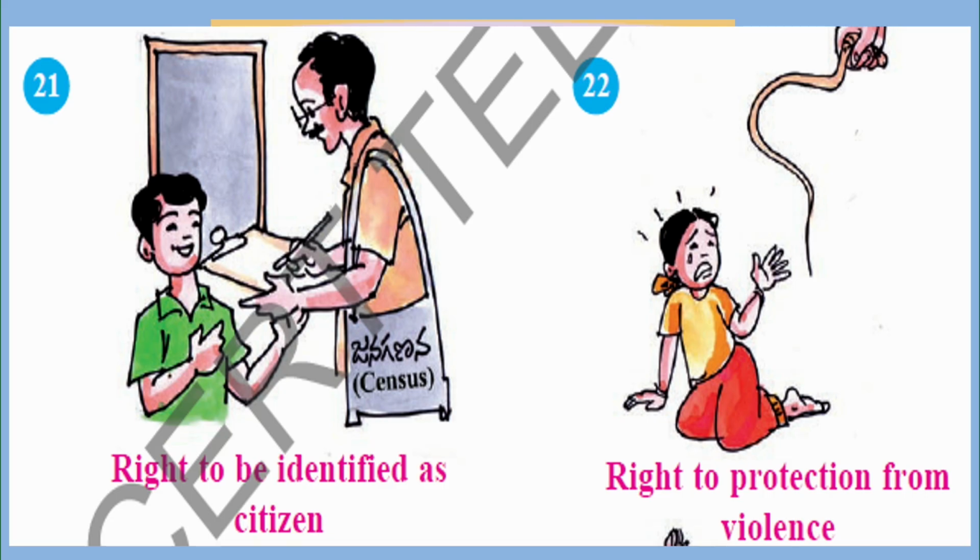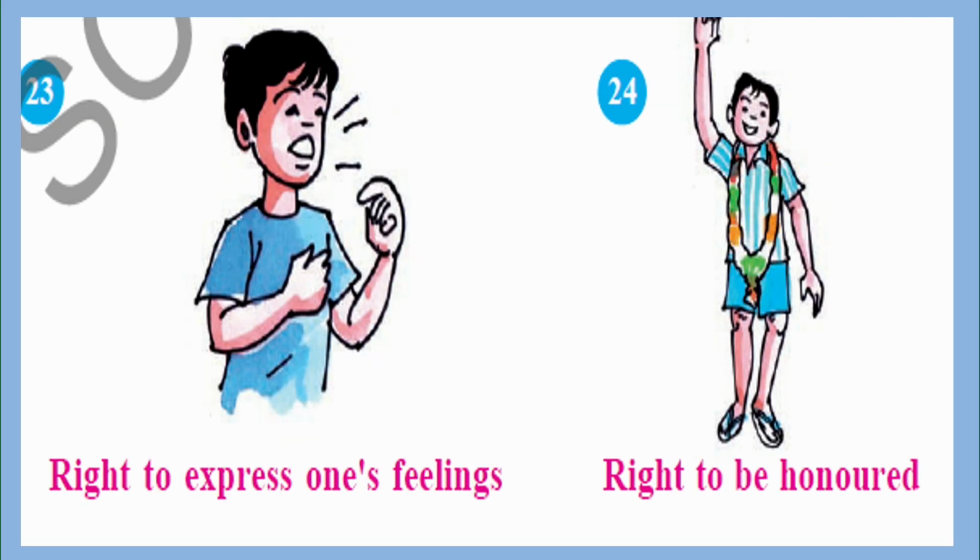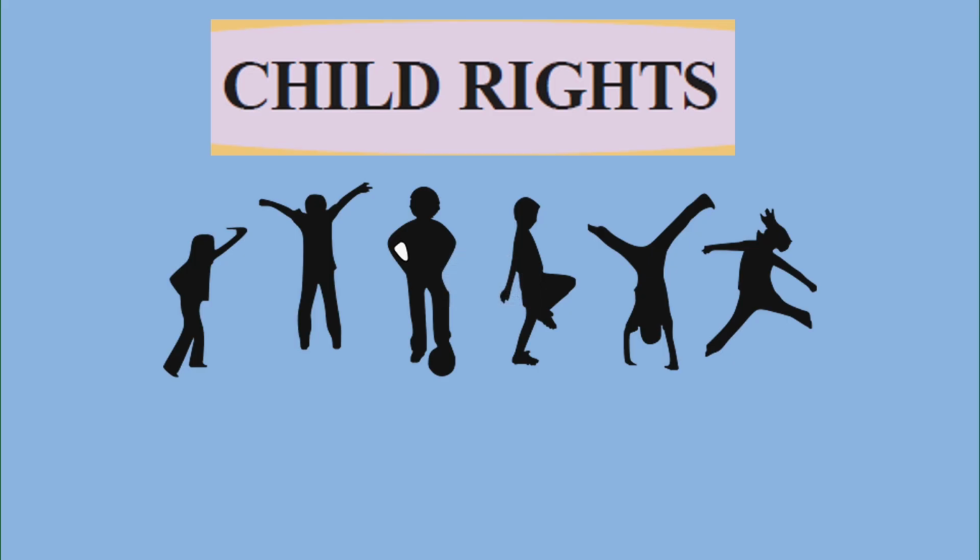And the right to protection from violence, which is very important, whereas no parent or any other people should punish the children, no violence against them. Many laws are there which protect the children in this right to protection from violence. Right to express one's feelings, you have the right to express, yes, but at the same time others should not be hurt. And right to be honored: if you are achieving something, you must and should be honored. So like this, we have various types of rights given to the child.